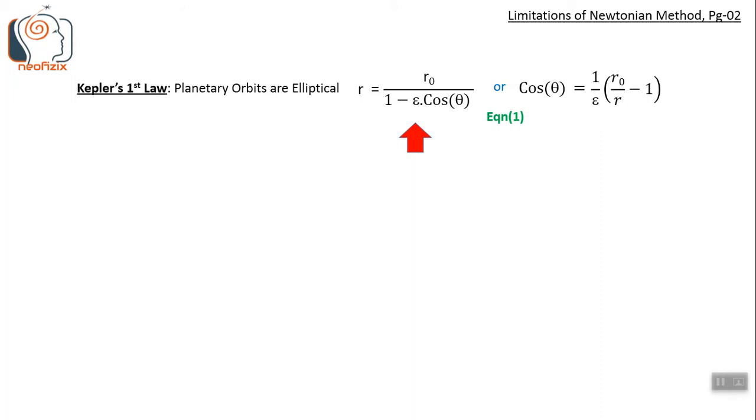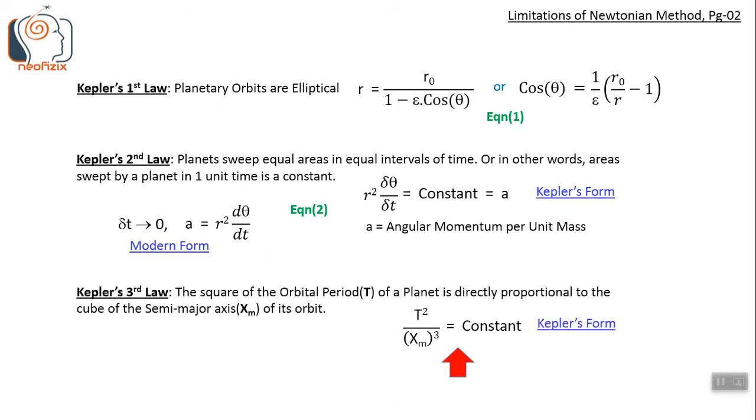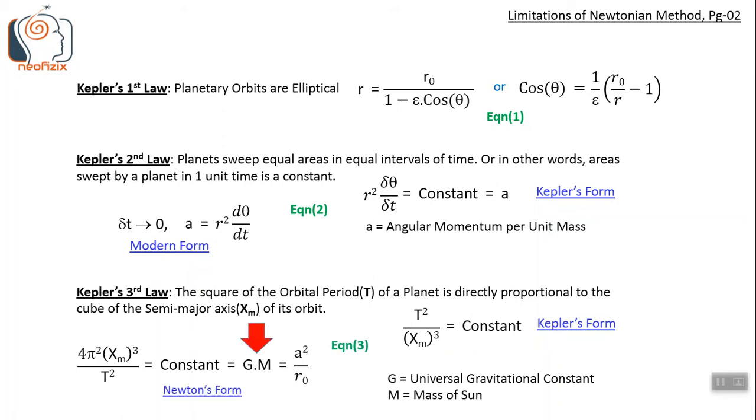First law states that the planetary orbits are elliptical, as seen in the previous slide. Equation 1 shows the parametric equation of an ellipse. This other form is used in some cases. Second law, in its modern form, is a statement about the angular momentum conservation. The constant A is also the area covered by the planet per unit time. Third law connects the length of the semi-major axis with the period of revolution.